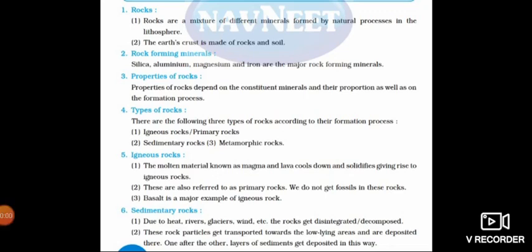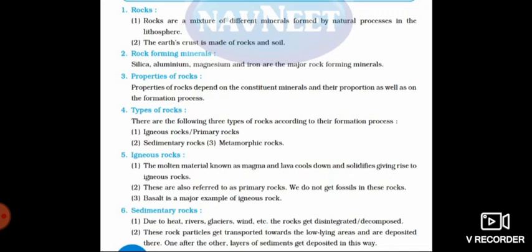Okay, so now let's move on to the next type of rock, that is sedimentary rock. Now how is this rock formed, or how do we get this rock? See, due to the heat, rivers, glaciers, wind, etc., the rock gets disintegrated or decomposed.